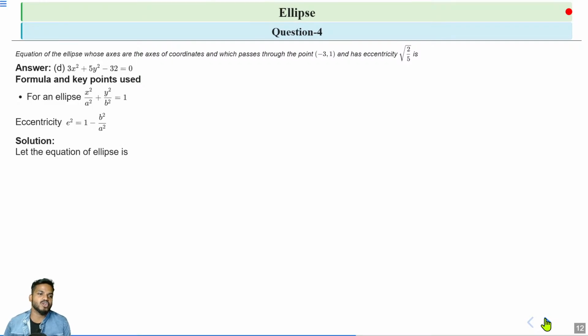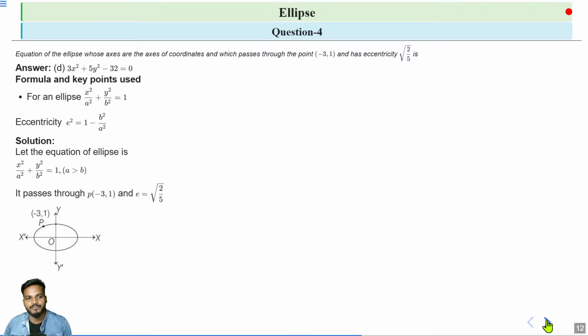So let the equation of the ellipse be x square by a square plus y square by b square is equal to 1, where a is greater than b. What is given is that its axes are the axes of coordinates, it passes through the point (-3, 1), and the eccentricity is root under 2 by 5.